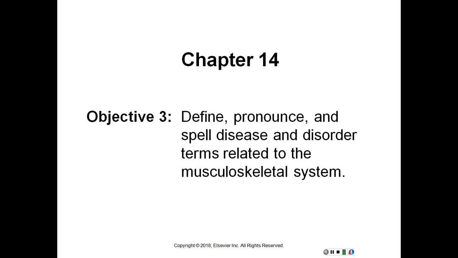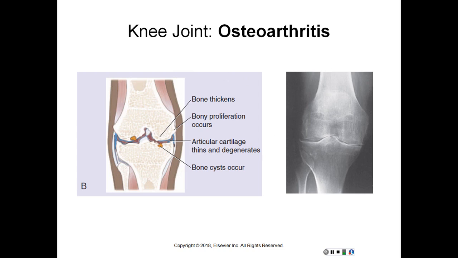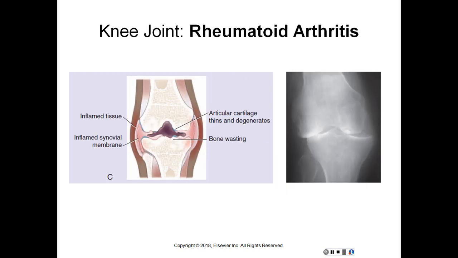Tendinitis, inflammation of a tendon, also spelled tendonitis with an O, not an I. Tenosynovitis, inflammation of the tendon and synovial membrane. So here is just a picture of a normal knee joint. Here's one with osteoarthritis. And then here's one with rheumatoid arthritis.